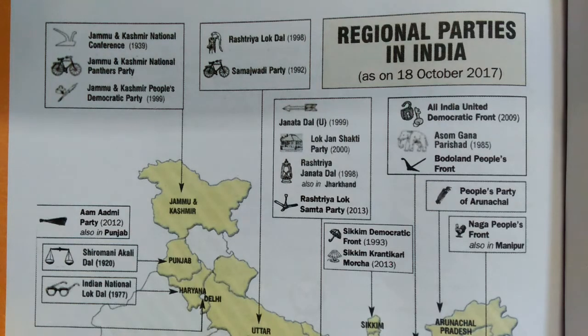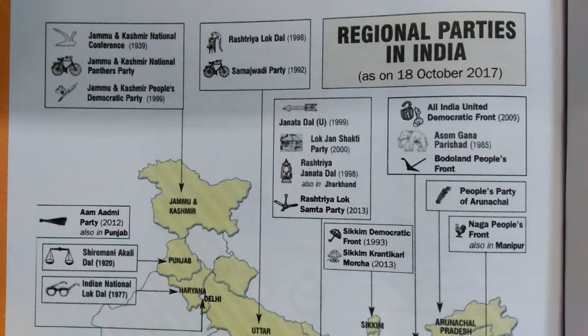Then we have also studied national parties. We have studied 7 national parties in India. Then some part of state parties we have completed. State parties are also known as regional parties. Now today we will see these regional parties via this chart.